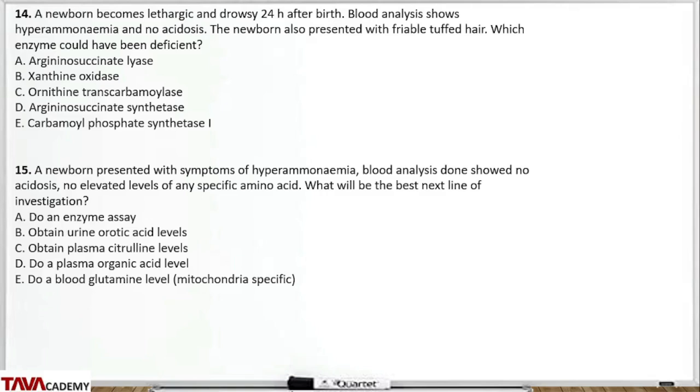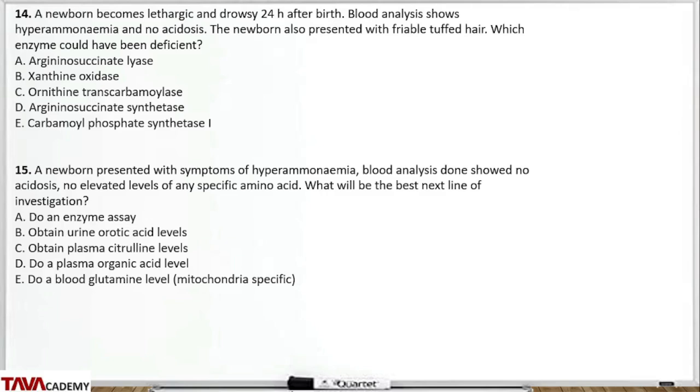Question 14 says, a newborn becomes lethargic and drowsy 24 hours after birth. Blood analysis shows hyperammonemia but no acidosis. The newborn was presented with friable tuft hair, which enzyme could be deficient?